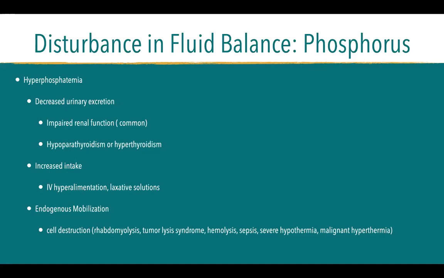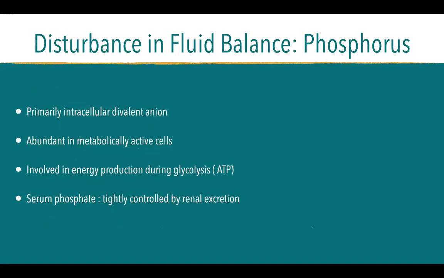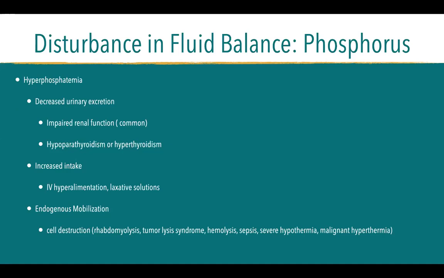Okay? Such as, this is an intracellular anion, but when you have cell destruction, like tumor lysis syndrome, wherein the tumor grows so big that there is no more blood supply to it, the phosphates, the phosphorus will be released back into the blood when there is necrosis of the tumor. And also in rhabdomyolysis, wherein there is destruction of muscle tissue, hemolysis, destruction of blood tissues, and also in hypothermia and hyperthermia, wherein there is death caused by extremes of temperature in your body.